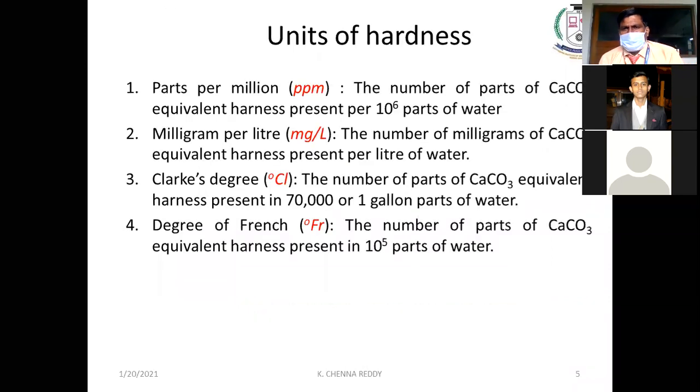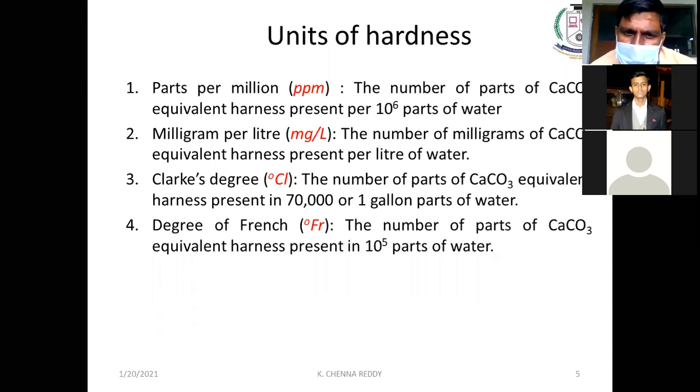And the different units for hardness expression. One is ppm, that is parts per million. And one more is milligram per liter. 1 milligram if we dissolve it in 1 liter of water, that is known as 1 ppm. And the third one is Clarke's degree.